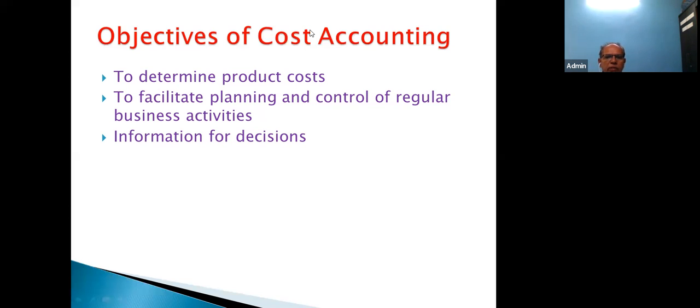Let me give an example. Suppose now you are pursuing your MBA. In MBA, there are several publication agencies who publish their notes and study material in the market, and students like you are the customers for this study material. Suppose the book price is, say, 200 rupees.